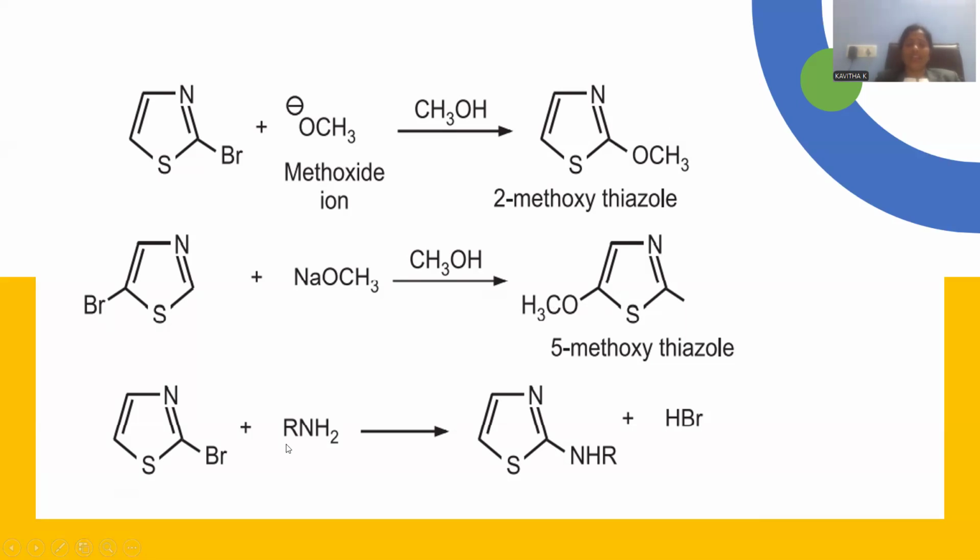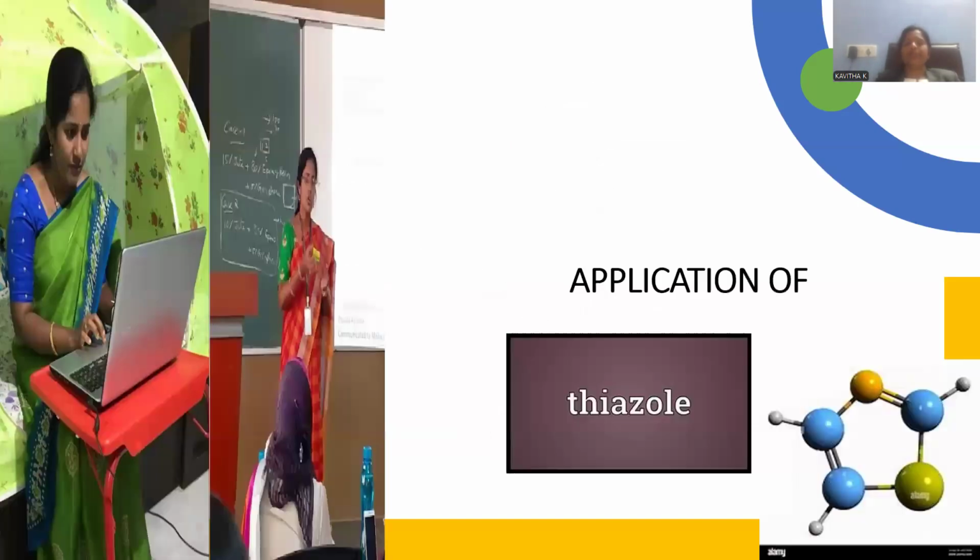Let me go with the reaction with RNH2, right? So the already existing bromo is there, and treating with a primary amine gives rise to the substitution, where the primary amine will be substituted at the position number 2, giving rise to a secondary amine. This is the way probable substitution reactions by the nucleophile occur. All these together are examples that come under nucleophilic substitutions only.